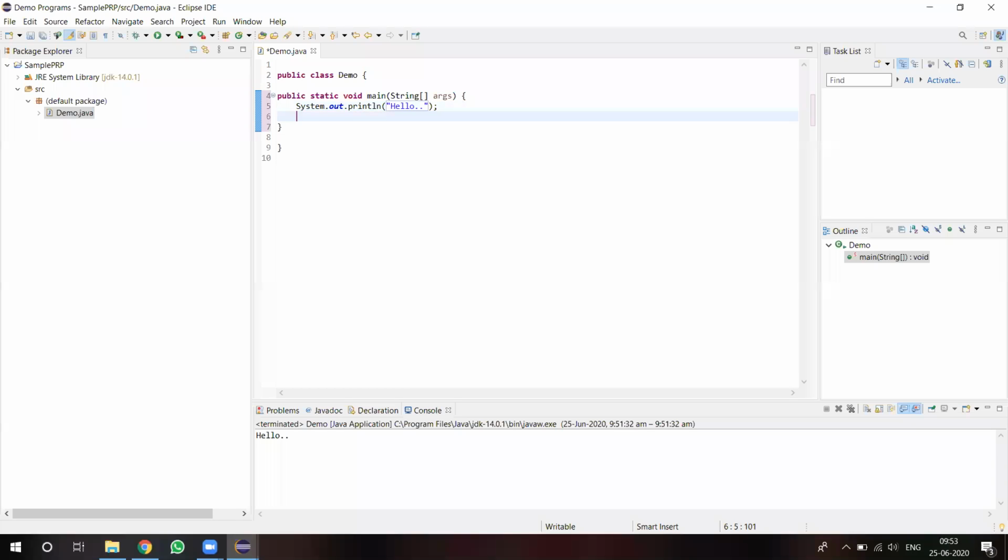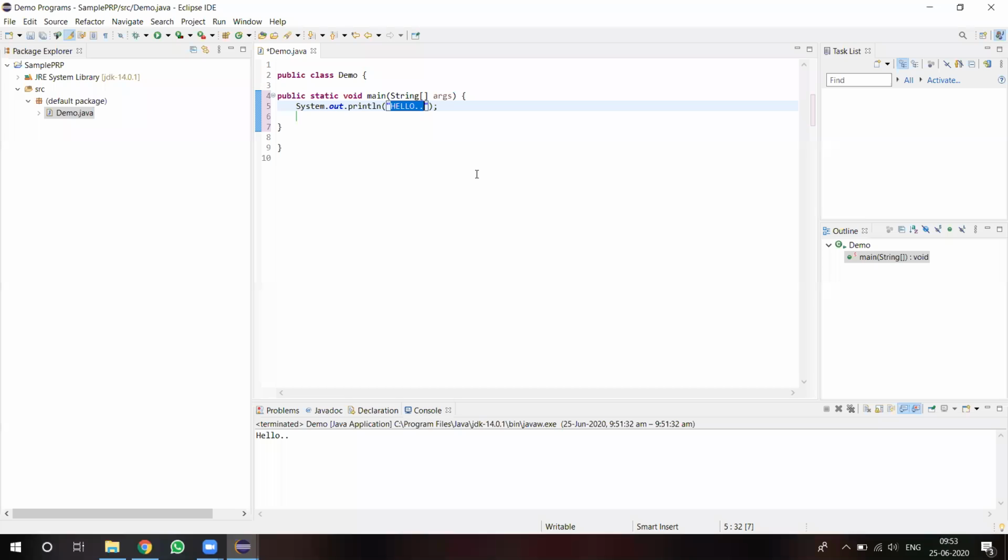Another important shortcut: suppose you typed this in small letters, and now we want to convert it into capital letters. Select all the string you want to convert, then press Control Shift X. Then these letters will be converted automatically to capital letters.